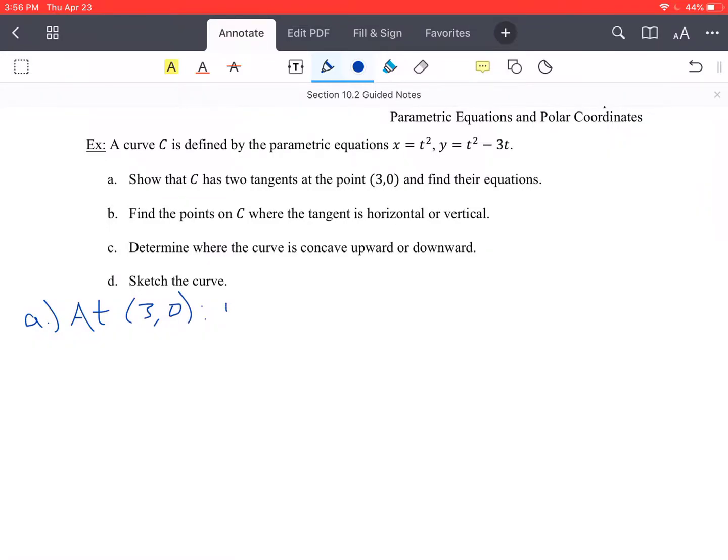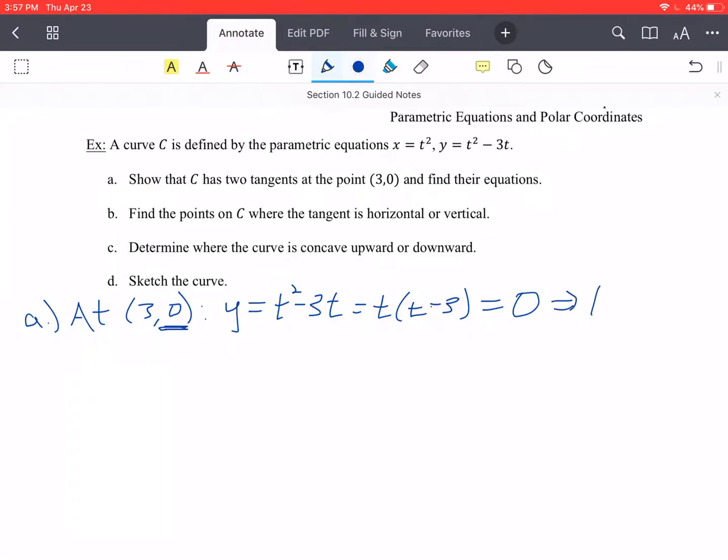I'm going to look at the y. So y equals t squared minus 3t. So the y-coordinate of this is 0. So I'm just going to factor this. So t times (t minus 3), and we know that that is equal to 0.